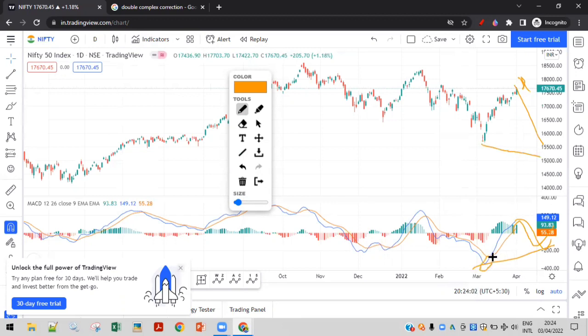MACD will be making a higher low while price is making a lower low. After this, we can expect a sharp upside. This is the reason that I'm expecting a Z wave to come in.